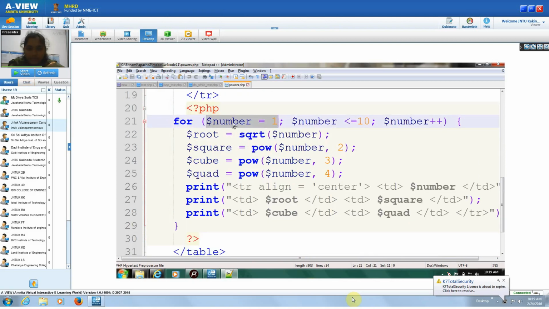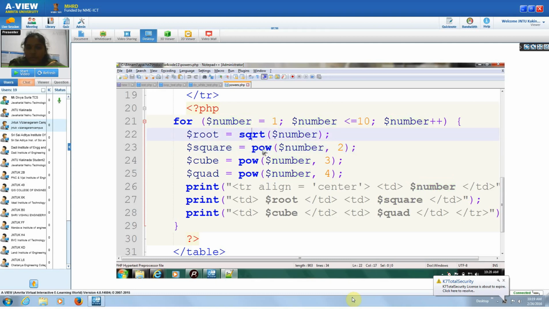See here, this is the initiation. $number is equal to 1 initially. $number is less than equivalent to 10. This is the condition. And $number plus plus, this is the increment counter. In this loop we are writing that root equals square root of number, and $square is power of $number comma 2.